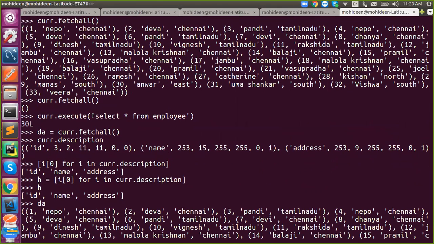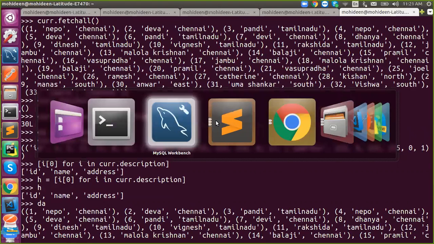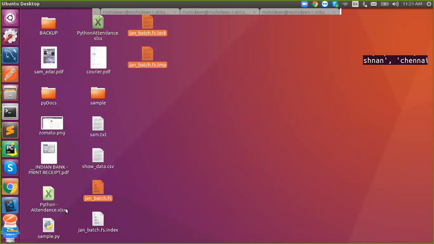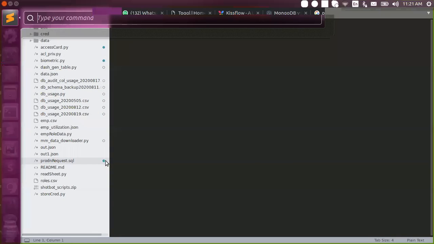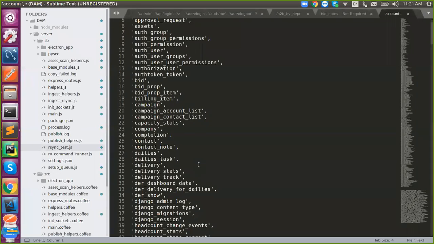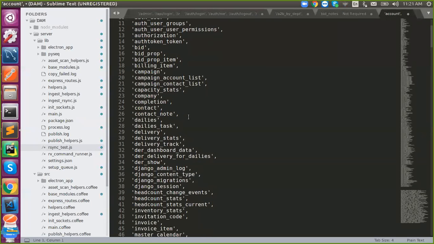And why are we using it? Say, for example, in my office I got 1,000 records in a CSV from an Excel sheet. People will give me some CSV like this. It contains a certain number of rows. It will look like this. I need to insert all of this into the corresponding table.